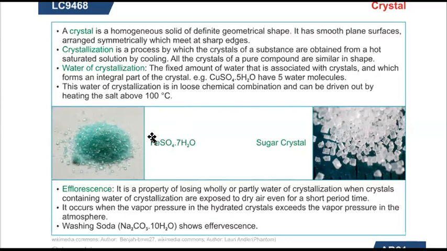See, this is the green vitriol, FeSO4.7H2O, where you have read about the thermal decomposition of ferrous sulfate. So when we heat it, the 7 molecules of water get evaporated.